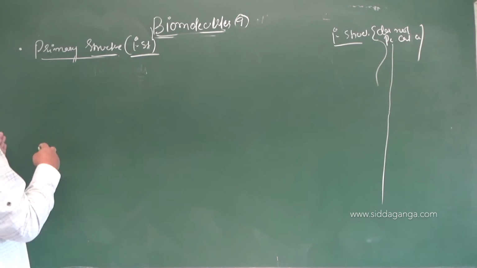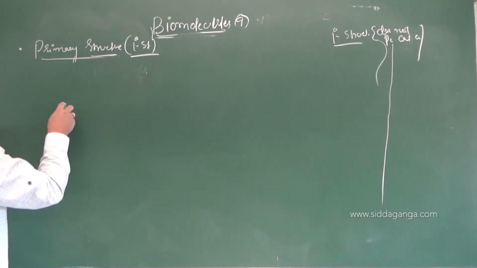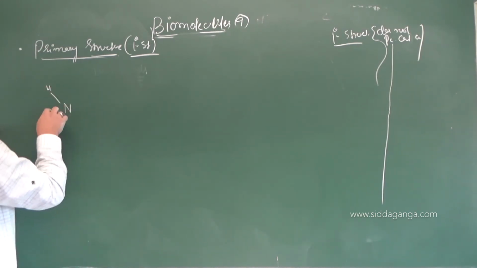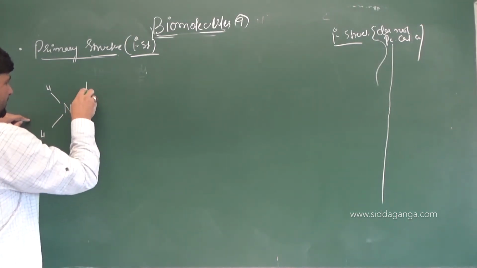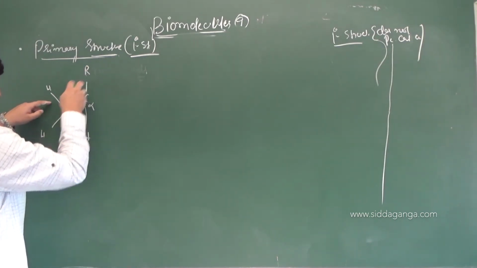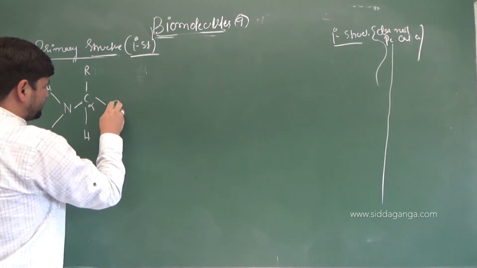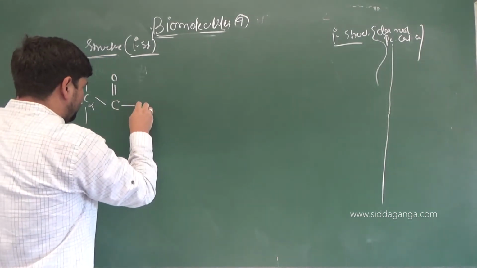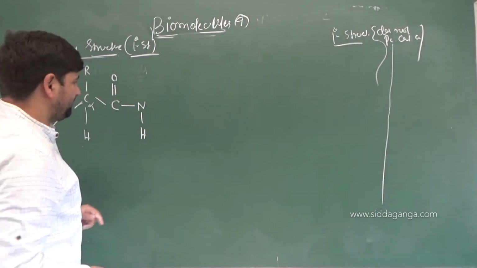On one side I have to mention the N terminus, on one side the C terminus, right? So I will mention that here. We have N, we have H, we have H. It is not bonded yet. Then you have C alpha, which is attached to R, and then it is attached to H. So three things from the alpha carbon are already done. Now remains the carboxylic acid. So I get C here, then you have double bond O, then it is linked to N, then you have H here. Correct or not?